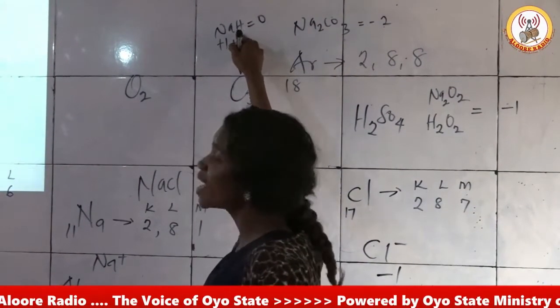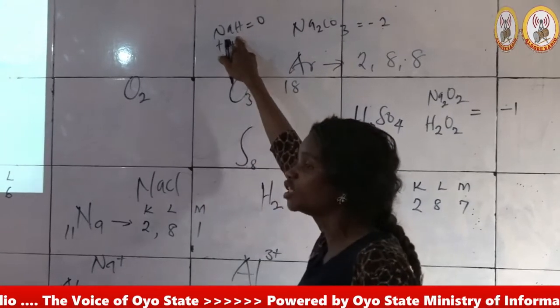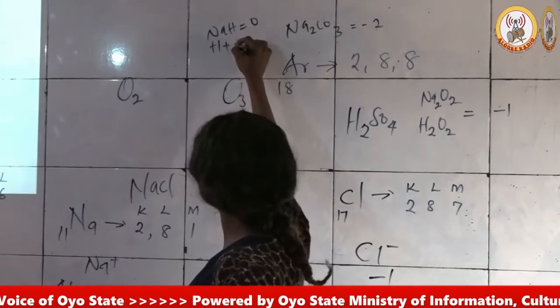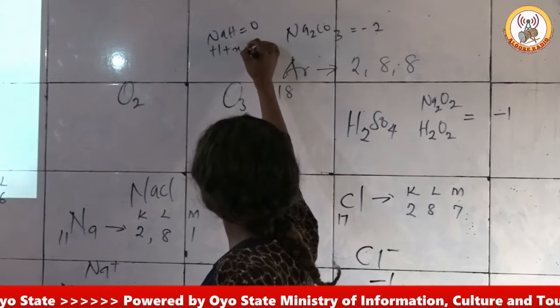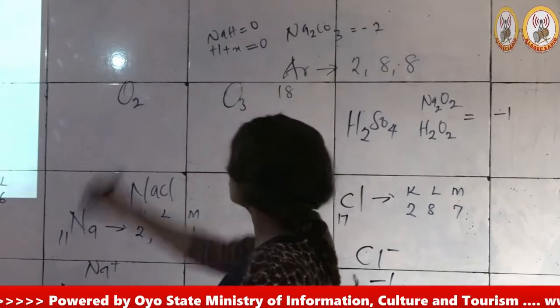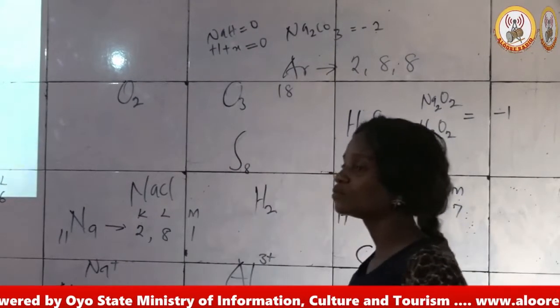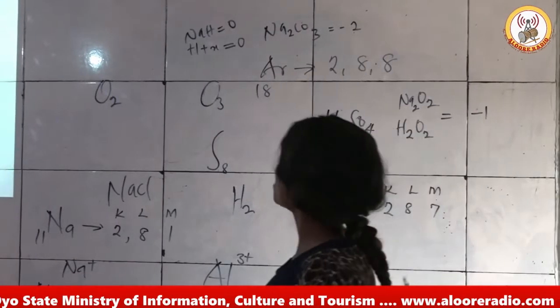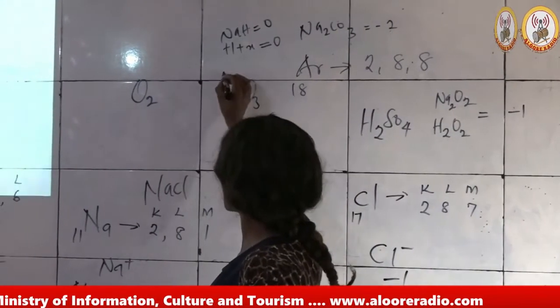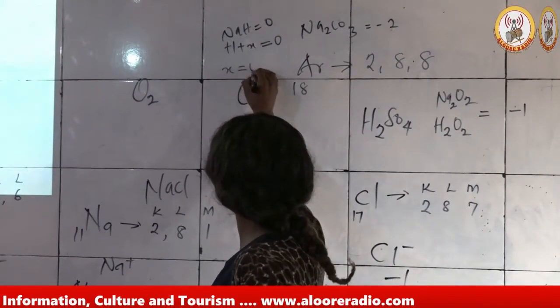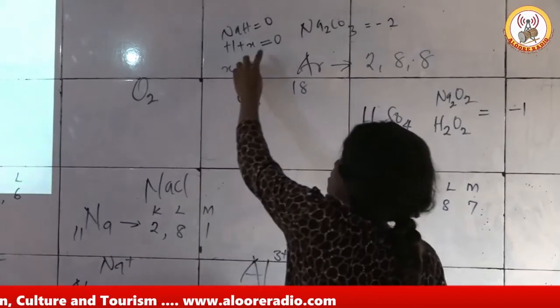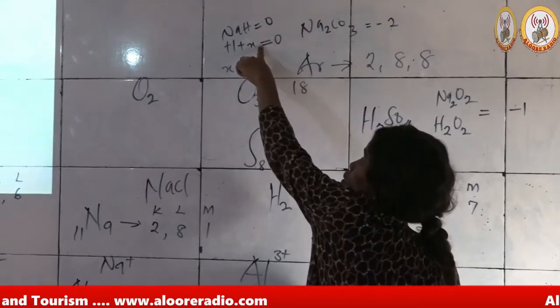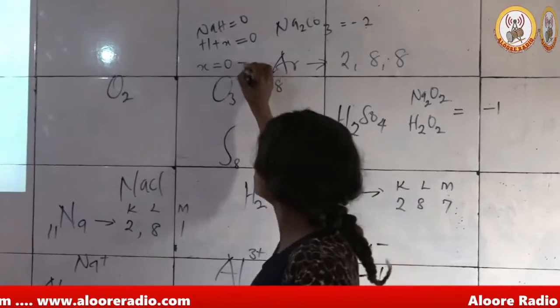Since we are calculating the oxidation state of hydrogen, we can represent it with X. Then you equate everything to 0. In the course of doing that, you say X equals 0, and by the time the +1 crosses the equality sign, it becomes -1.